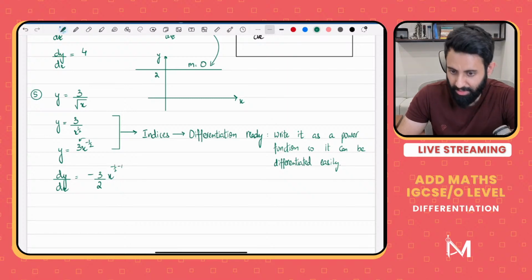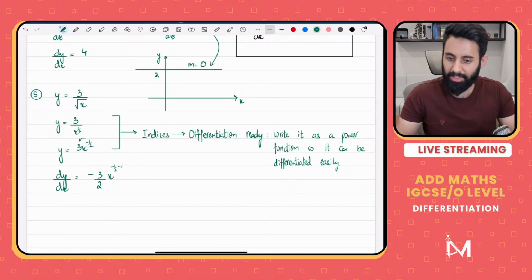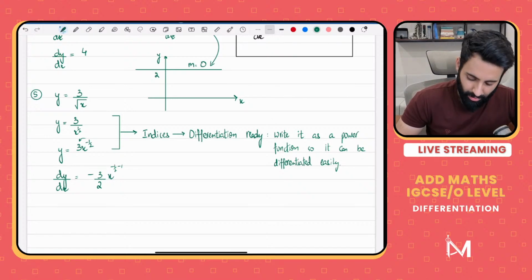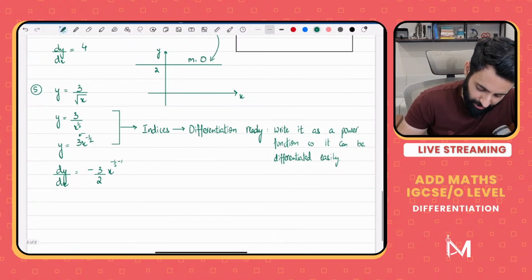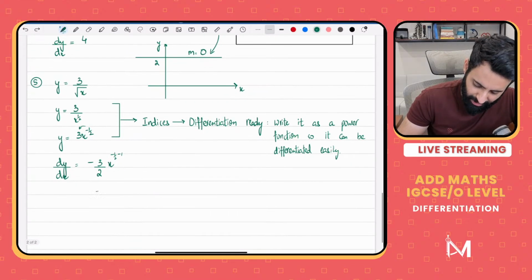Now you can use your calculator for this, but you guys know there is a paper where you're not allowed to use a calculator, so I would suggest that you do this without using a calculator. You work it out mentally, and it's not that difficult. Minus half minus 1 is basically minus 1.5, the fractional value of which is minus 3 upon 2.